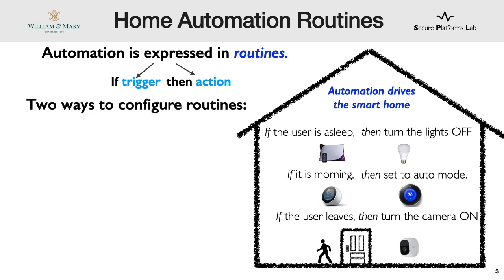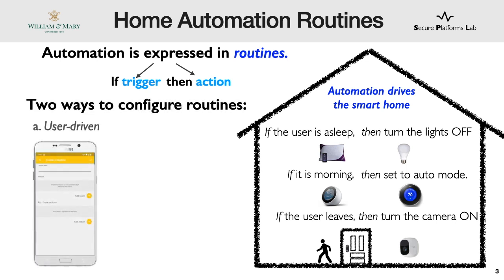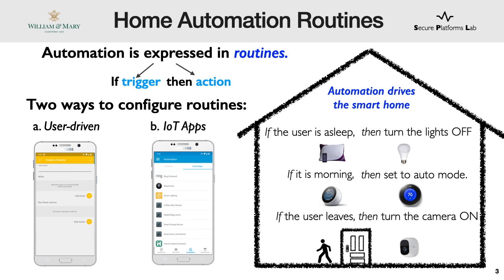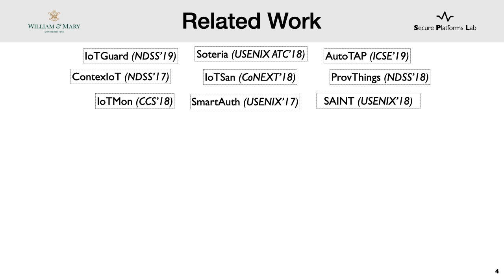There are generally two ways to create routines. First, we can use the GUI interface provided by the platforms, where we can simply configure triggers and actions without writing a single line of code. Or we can use IoT apps created by developers, which are often hosted on app marketplaces such as the Samsung SmartThings Marketplace. So routines are great, and in the last few years, researchers have built systems to better understand their safety, security, and privacy implications in smart homes.